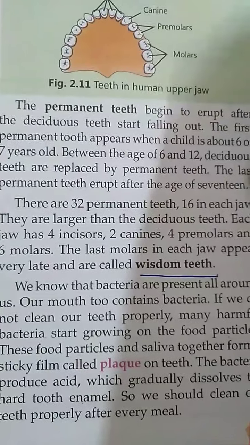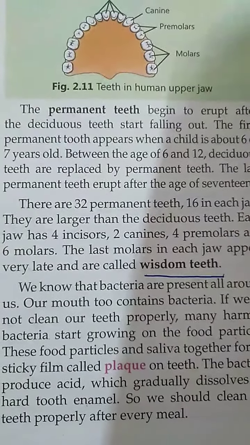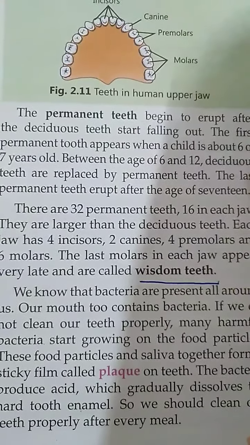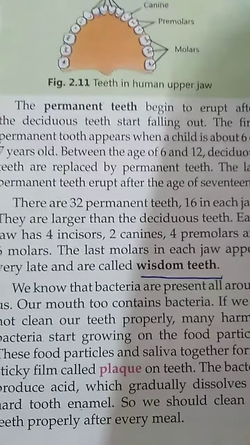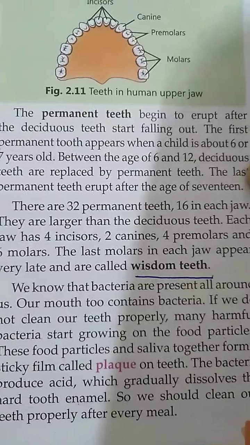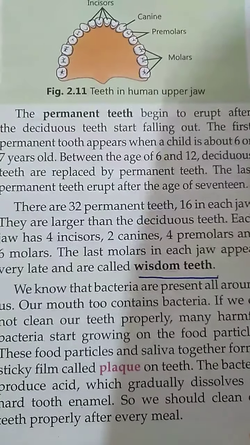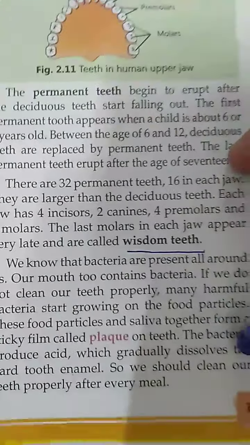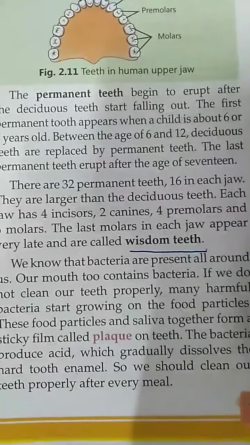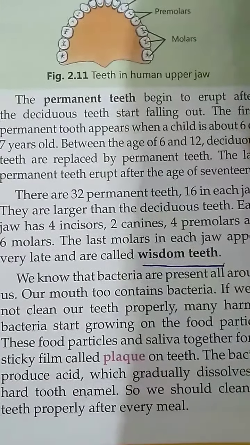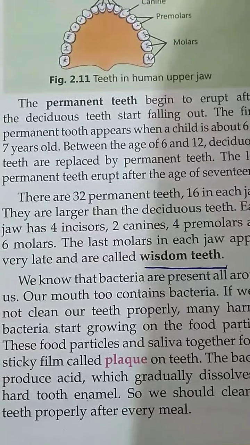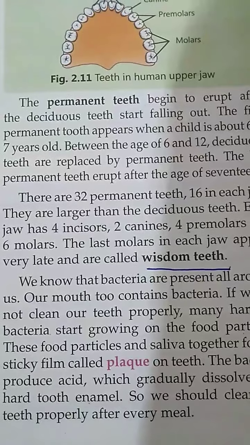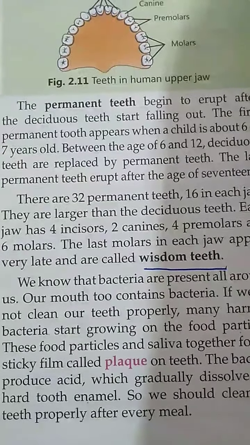Now students, you have to brush your teeth properly because the food we eat contains a large amount of sugar, and when sugar starts accumulating on our teeth, bacteria also start growing on those food particles, and the food particles and saliva together form plaque on teeth. These bacteria produce acid which gradually dissolves the tooth enamel. So we should brush our teeth after each and every meal. Now I hope you have understood what are the different types of teeth, what do you mean by tooth